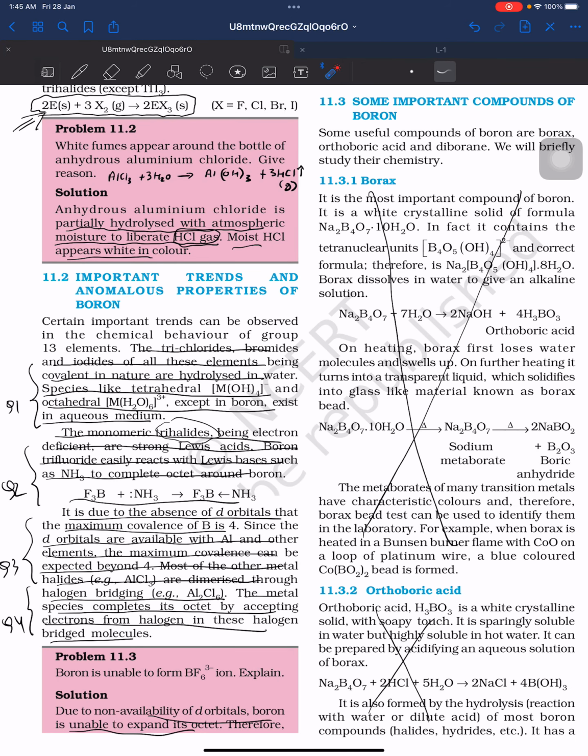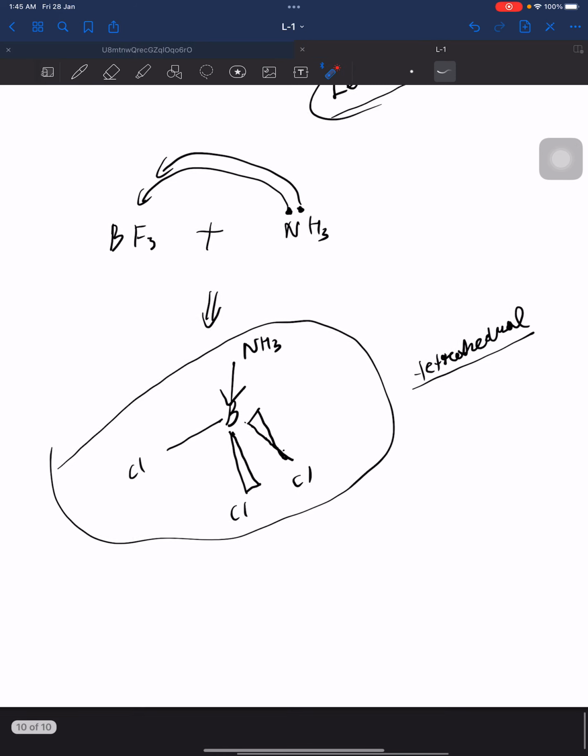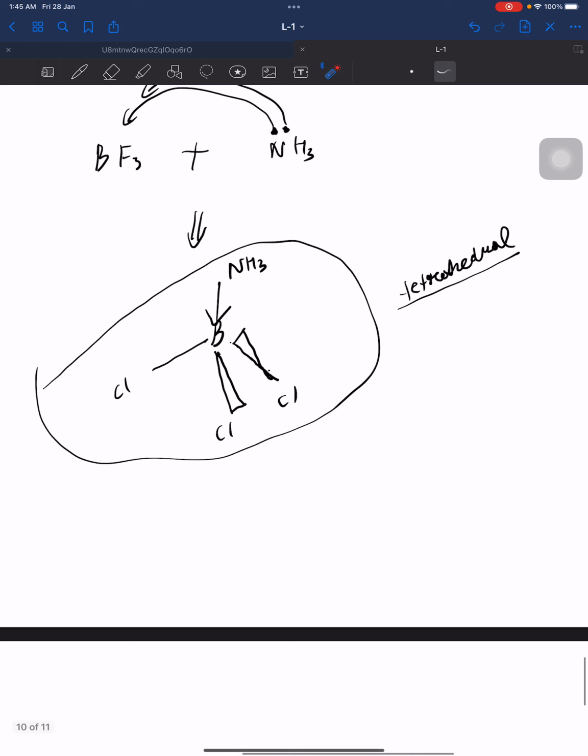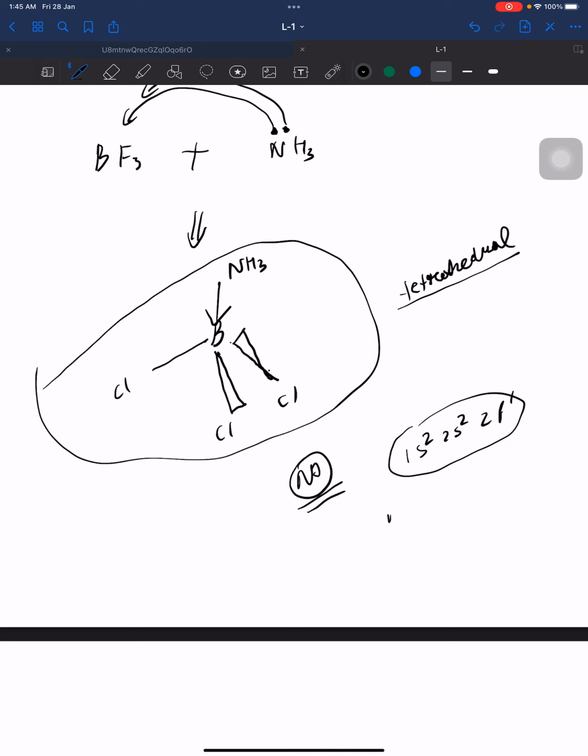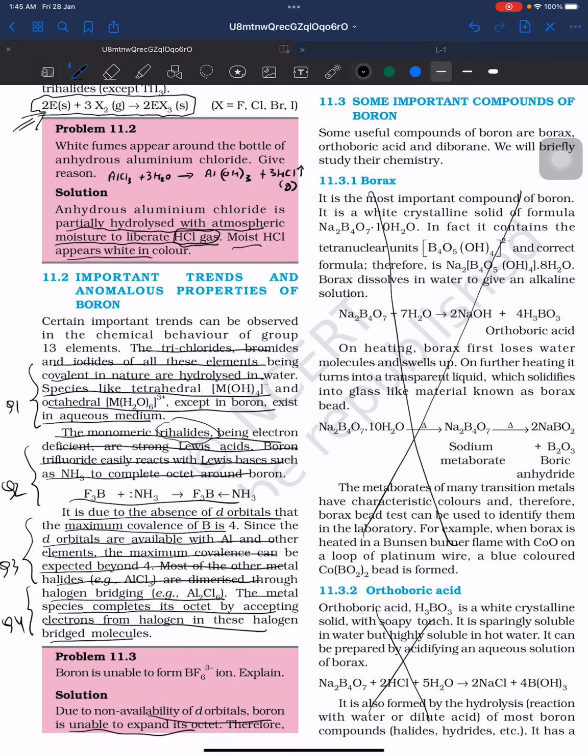Now what does it do? It is due to the absence of d orbitals that the maximum covalency of boron is 4. Can boron accommodate more electrons? No, because boron's electronic configuration is 1s2, 2s2, 2p1, so it has no vacant 3d orbitals. It cannot accommodate extra electrons and cannot form any bond more than 4, so its coordination number cannot be more than 4.